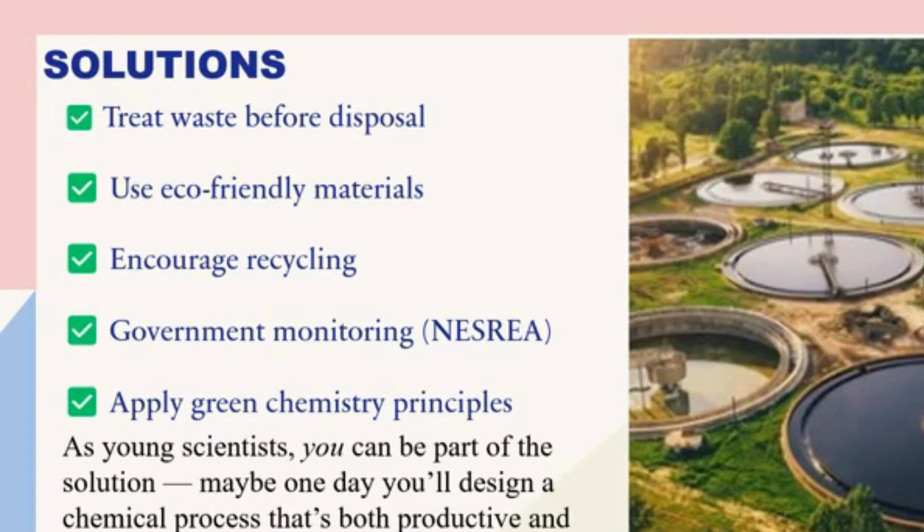As young scientists, you can be part of the solution. Maybe one day you will design a chemical process that is both productive and eco-friendly. That's another way we can think as young scientists. How can we provide solutions to the problems the chemical industry is giving us? We need them around us, and they are creating problems. We've made mention of the problems, air pollution, water pollution. So let's think. Maybe one day you will design a chemical process that is both productive and eco-friendly.